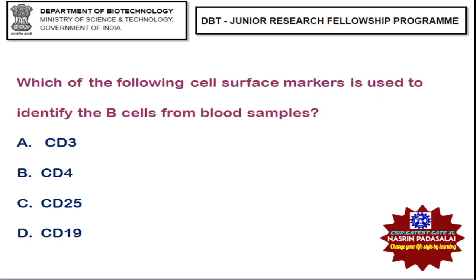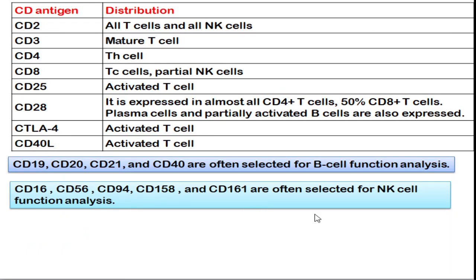Next: which of the following cell surface markers is used to identify B cells from a blood sample? You should know this is an important question, friends. Let me tell you, the CD markers for B cells include CD19, CD20, CD21 and CD40, which are generally employed for analyzing B cells. These are B cell markers, present on the surface of your B cell, whereas CD16, CD56, CD94, CD158 and CD161 are often selected for analyzing NK cell function, which means these cluster of differentiation markers are present on the surface of your NK cell.